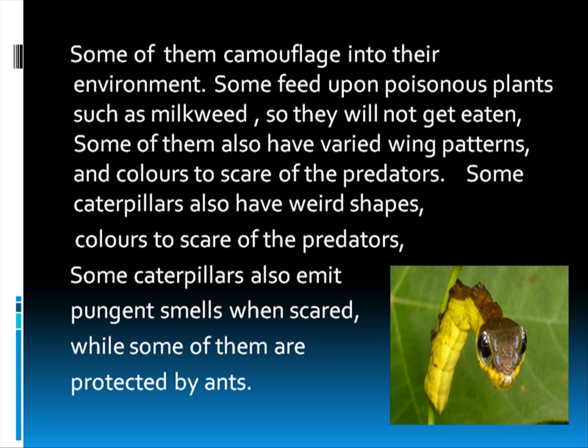And some caterpillars have a V-shaped antenna-type thing on their head, and it emits a very pungent smell when they are scared, and that's why the predators don't come close to them. And the caterpillars of the blues emit a very sweet solution out of their body. Fire ants mostly like to eat the sweet solution, so in return for the reward they protect the caterpillar. So in that way they get protected. There are many other ways I am not mentioning here, these are some basics.